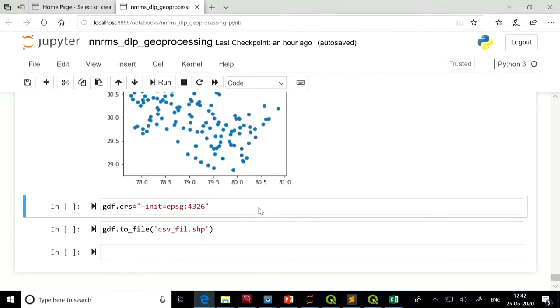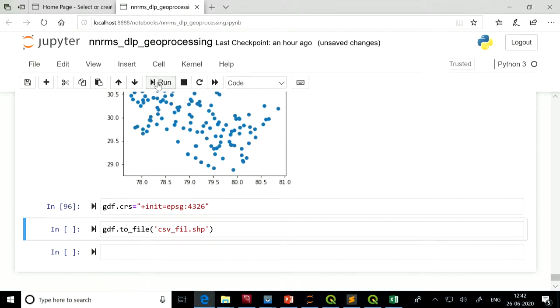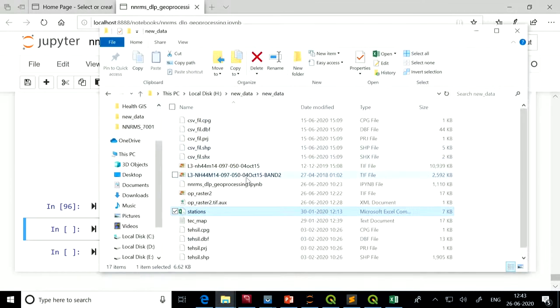First we need to attach CRS information to it. So we are attaching EPSG 4326. For that we use the gdf.crs attribute. So gdf.crs equal to plus init EPSG 4326. This will assign the projection information. Now finally, how do we write? So gdf dot to file, the name of the file. Here it will write to this.